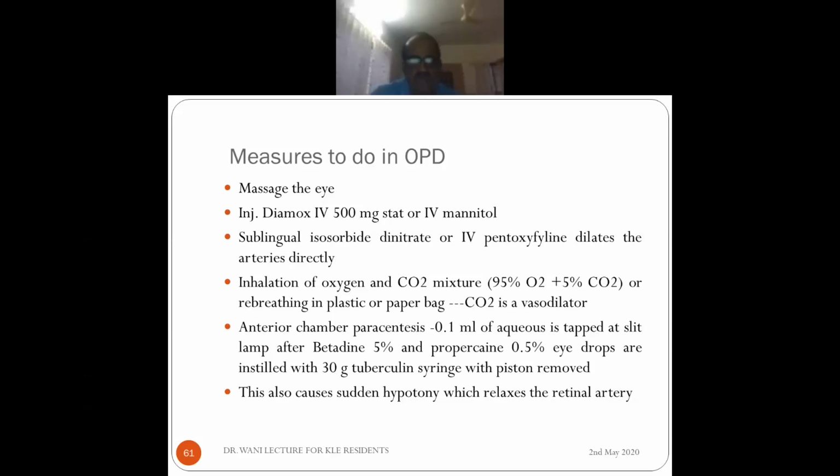Yes, sir. So this sudden release, the sudden paracentesis, will cause sudden hypotony, and that makes the central retinal artery dilate, and if the embolus is there, it will go. According to this, if this works, the embolus has to be in the lamina cribrosa. According to Hare, if it is 15 millimeters behind where it enters the optic nerve, then hypotony should not act. So this is one clinical finding which is against his theory.